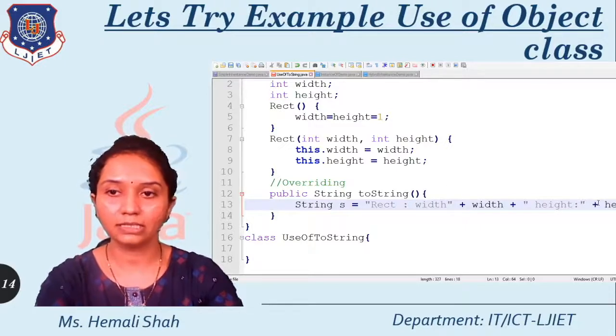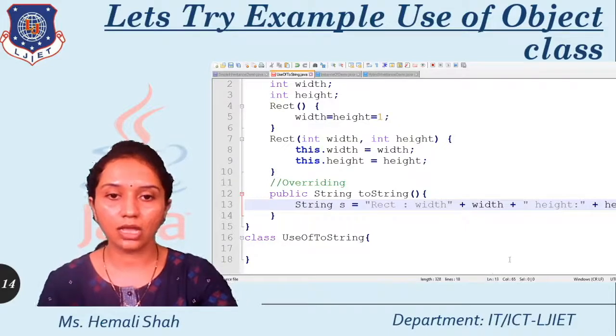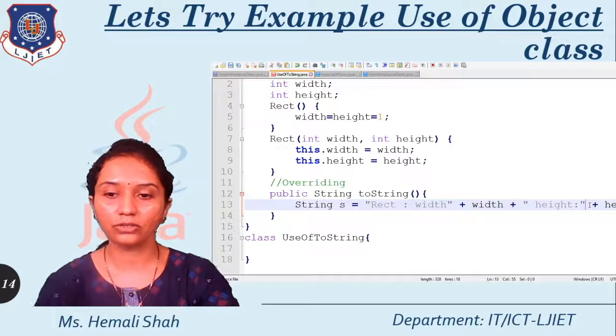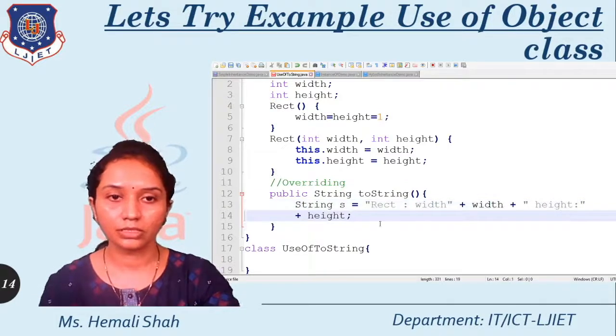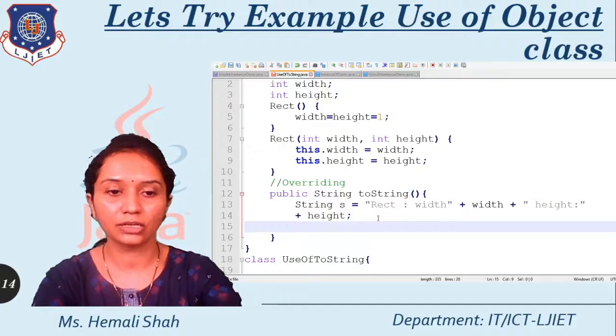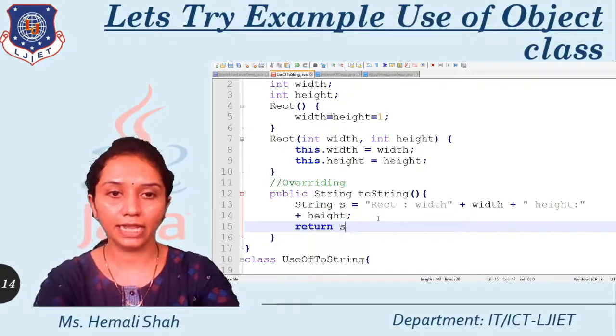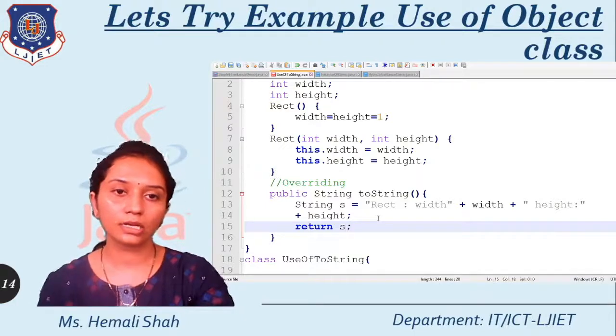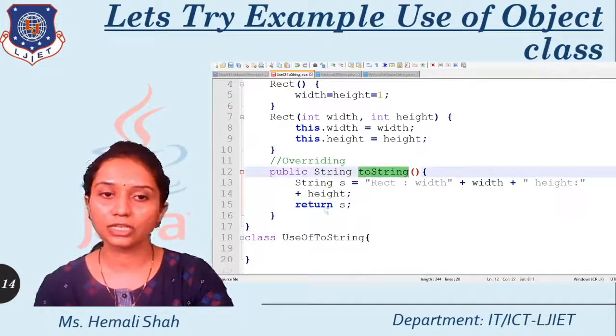So this is the string. Now I am going to return this string, because the return type of this function is String. So just return s. Here this toString function returns it.